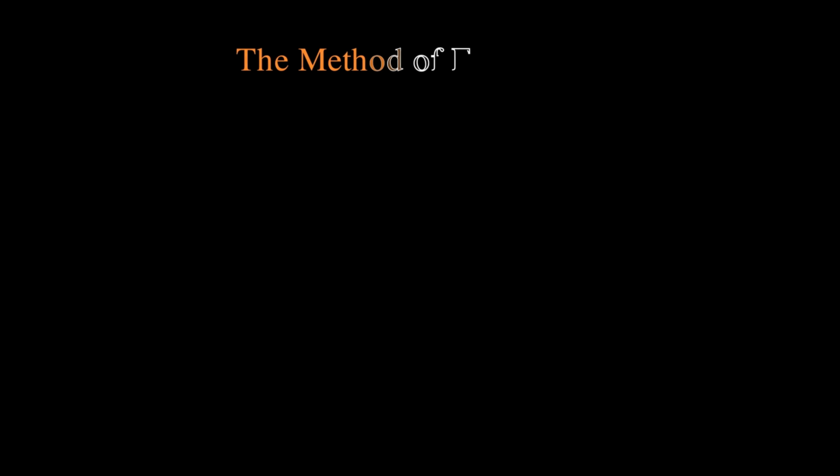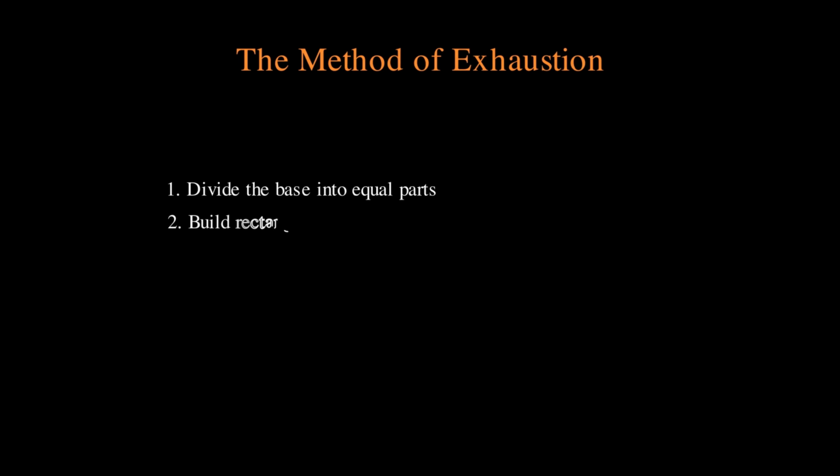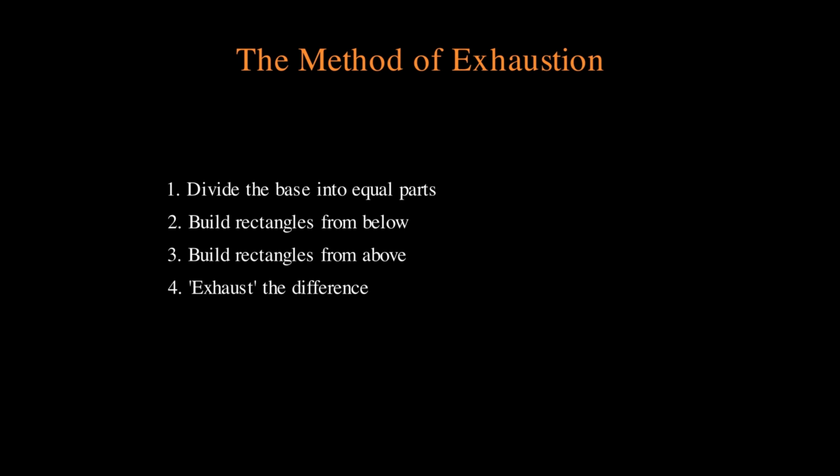Here's where Archimedes' genius kicks in. He developed what we now call the method of exhaustion. The idea is brilliant in its simplicity. First, divide the base into equal parts. Then, build rectangles from below. These give us an underestimate of the area. Next, build rectangles from above. These give us an overestimate. As we add more and more rectangles, we exhaust the difference between these bounds, trapping the true area between them.